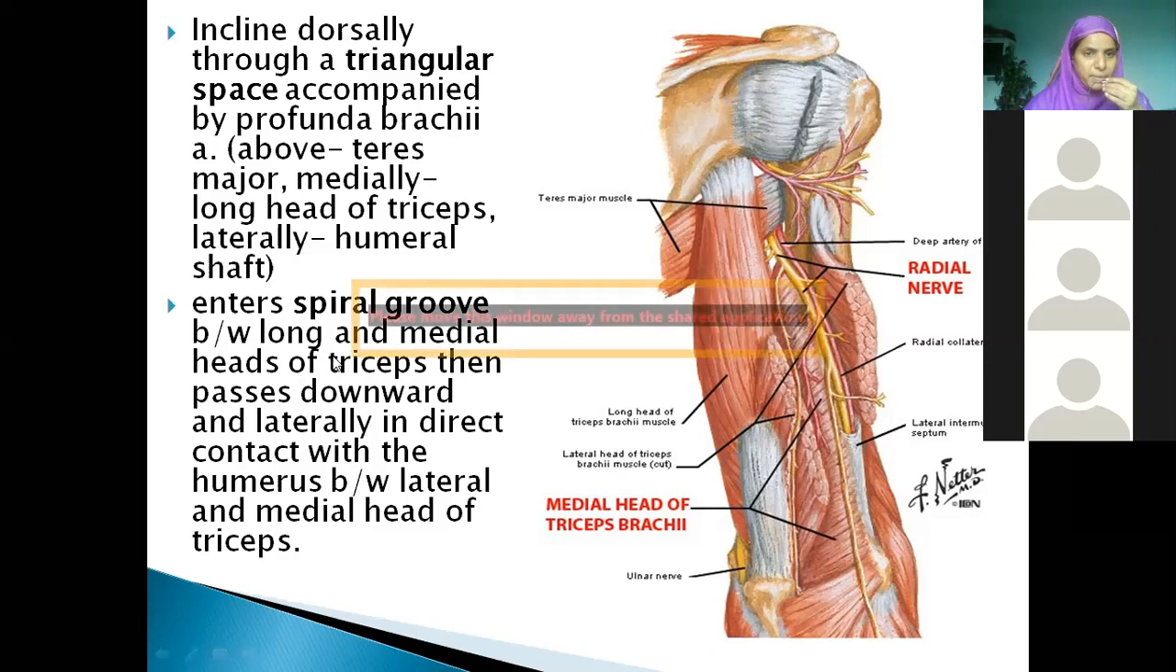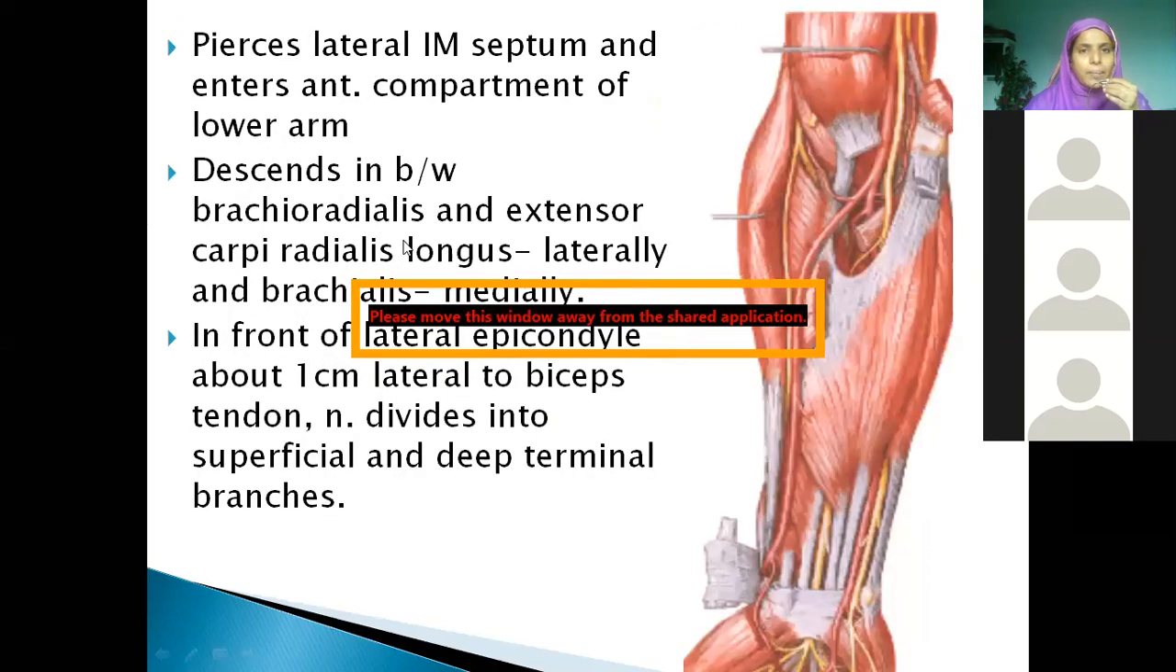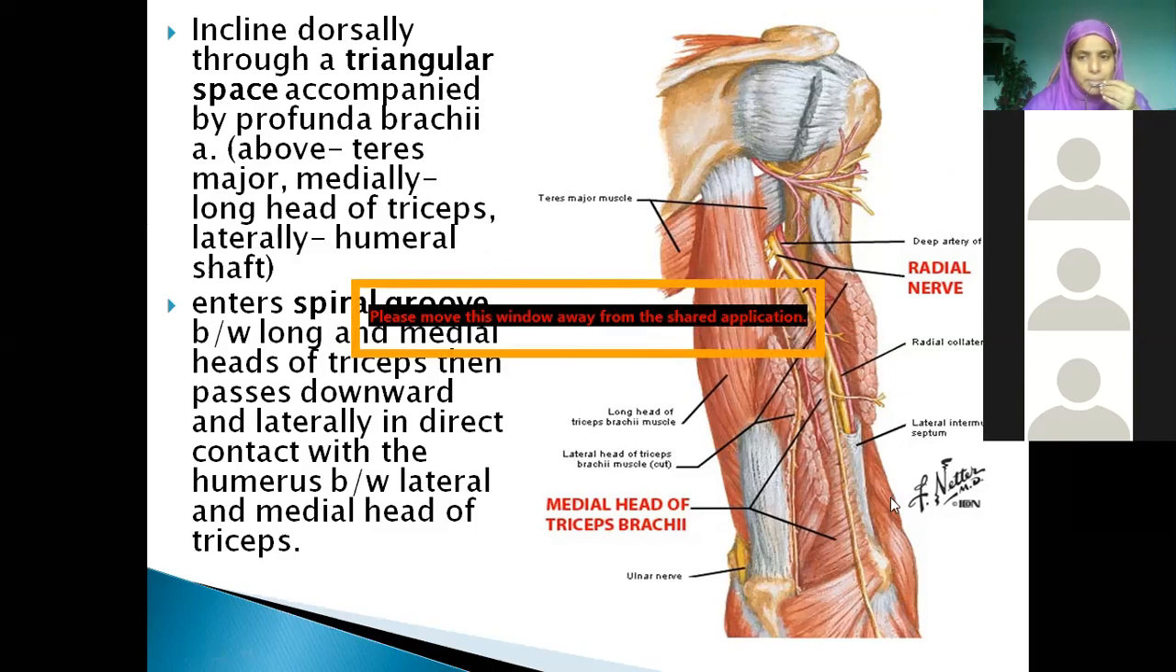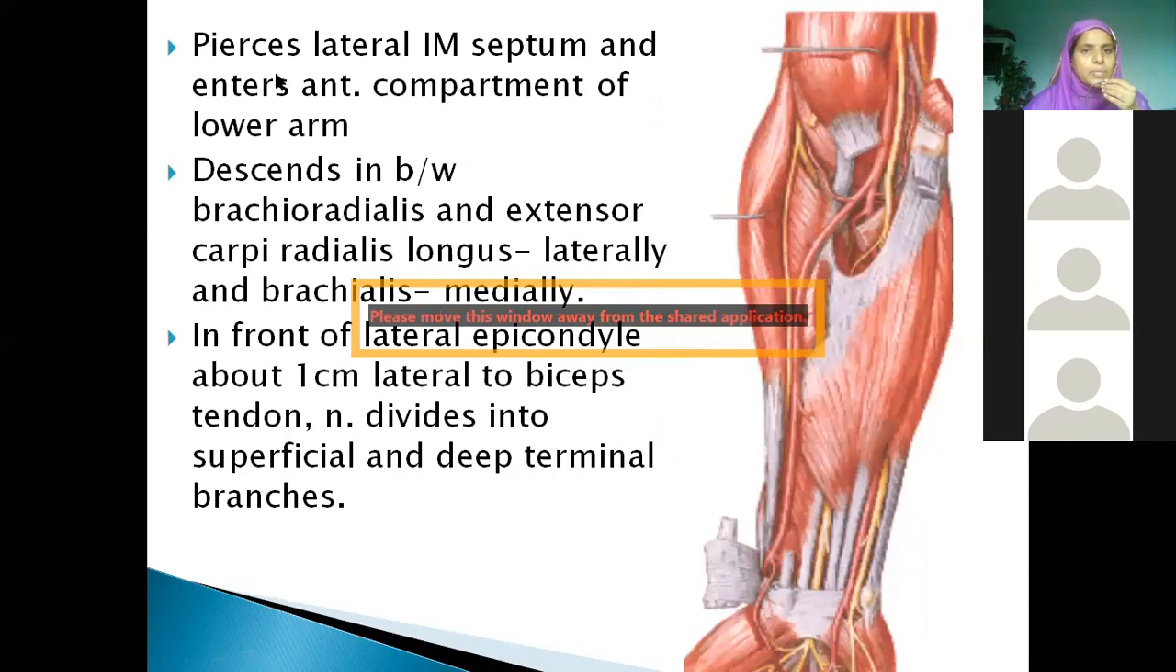So between the long head and medial head, it then passes downwards and laterally, lying in direct contact with the humerus, deeper inside between the lateral and medial head of triceps. Which intermuscular septum is it piercing? Lateral. It pierces the lateral intermuscular septum, and then you can see what fossa you are finding?